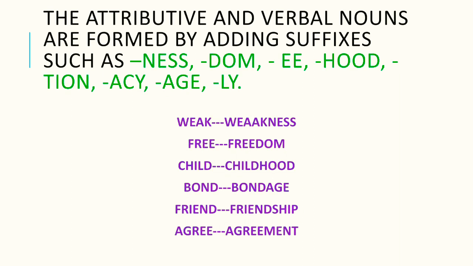For example, weakness from weak, freedom from free, childhood from child, bondage from bond, friendship from friend, and agreement from agree.